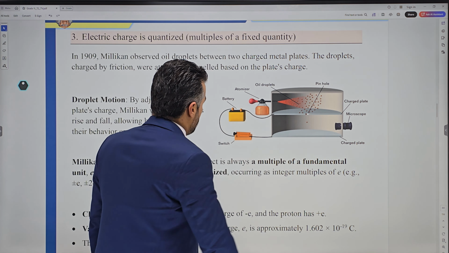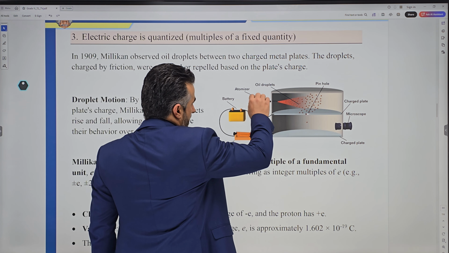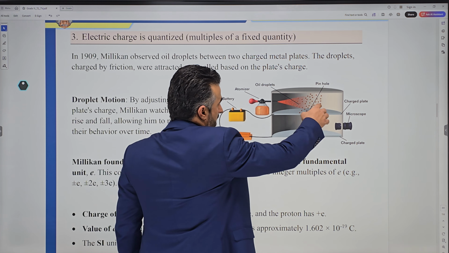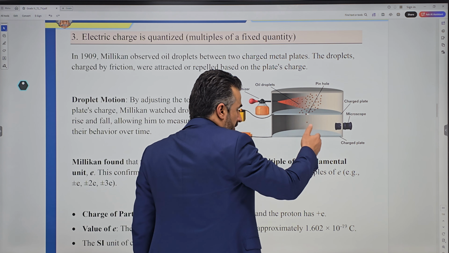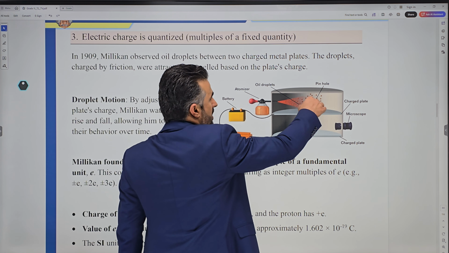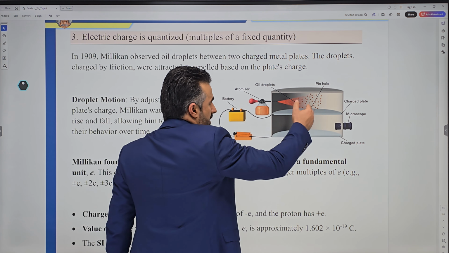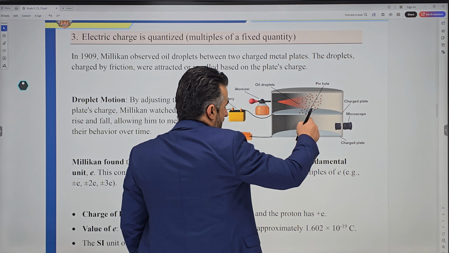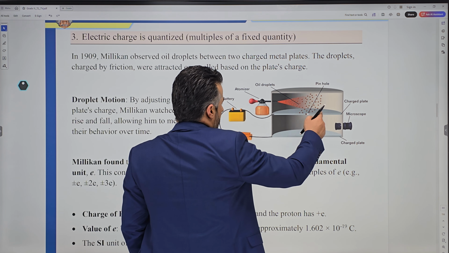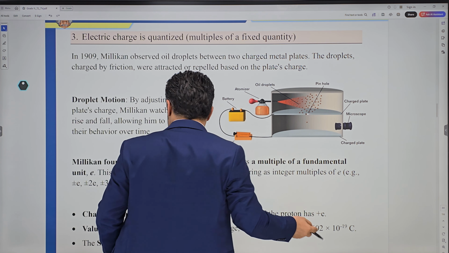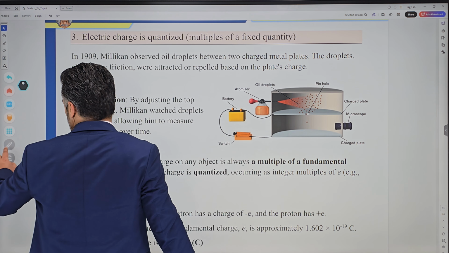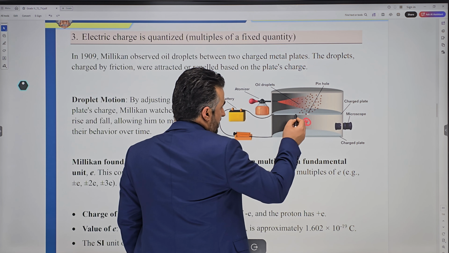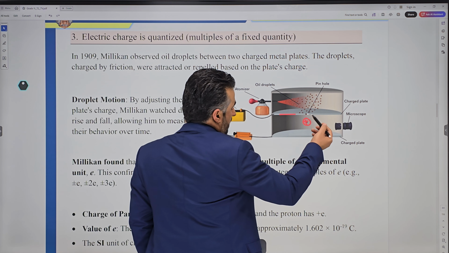So what exactly did he do? He brought some oil, and with an atomizer, he sprayed these charged particles. These charged particles, of course, due to gravity, were falling down. Because of friction, these particles were charged, and because of gravity, they were falling down. After they were falling down, he was controlling the charge on these plates. Let me give you an example. For example, he can make this plate negative, and he was observing this.